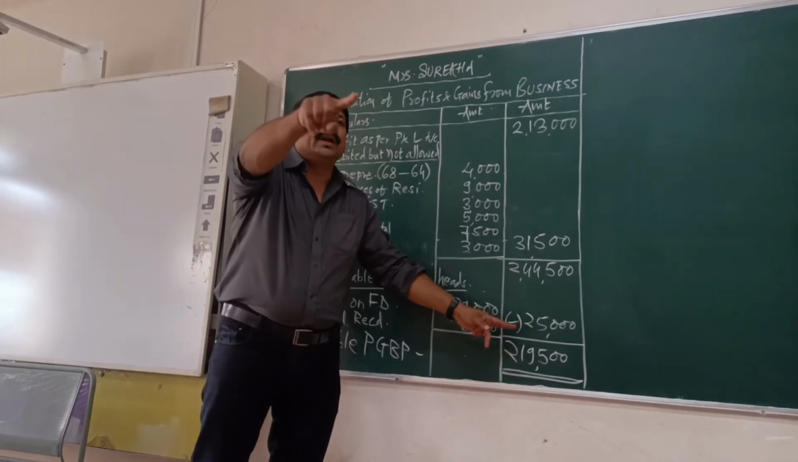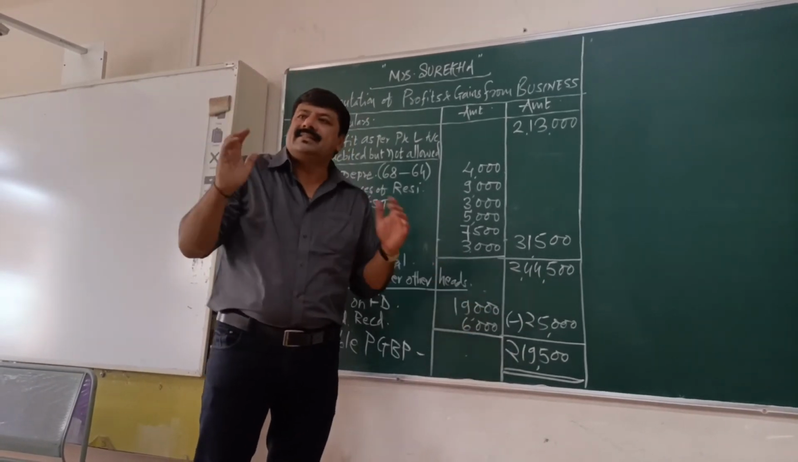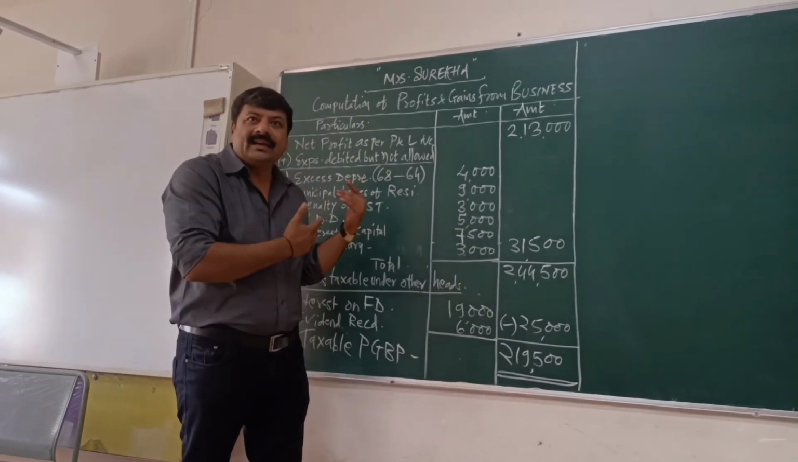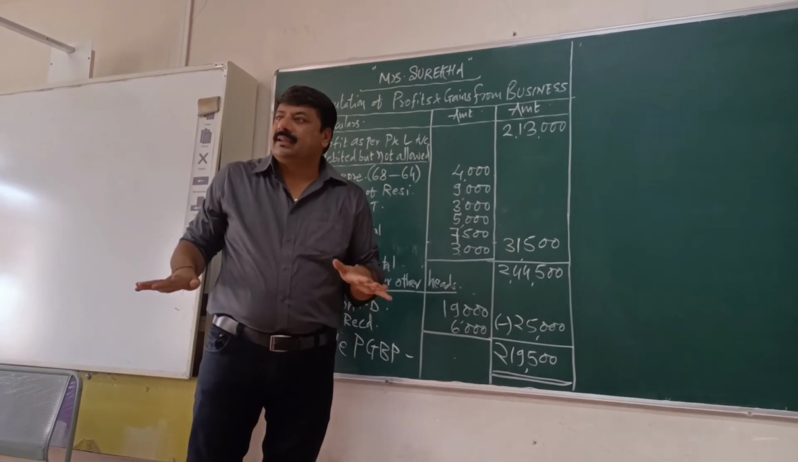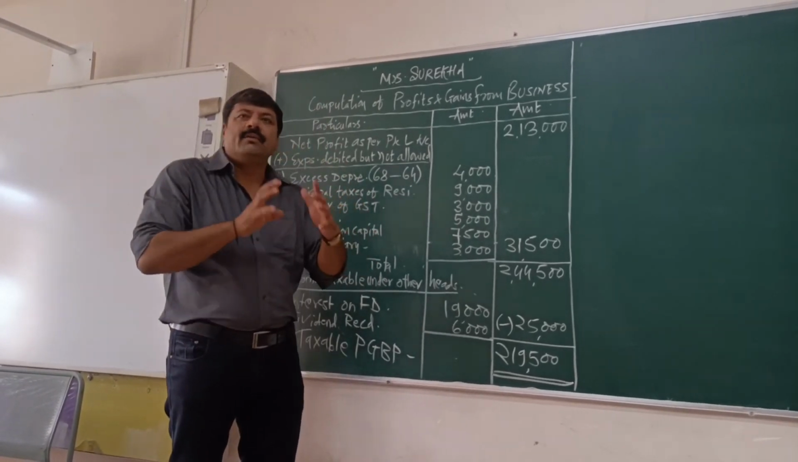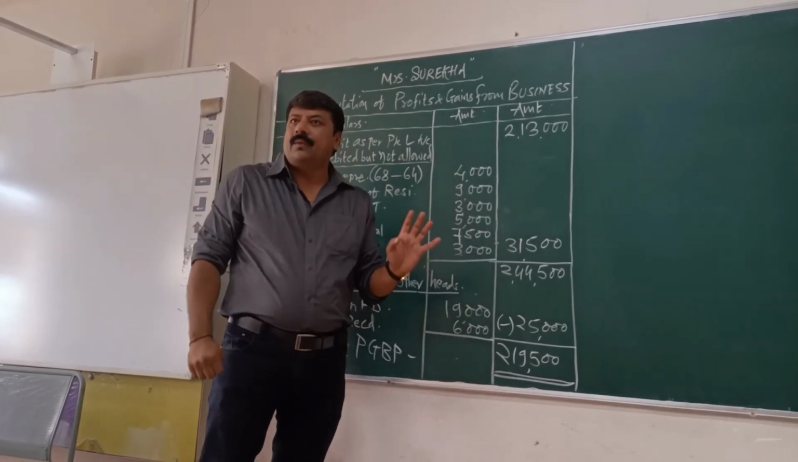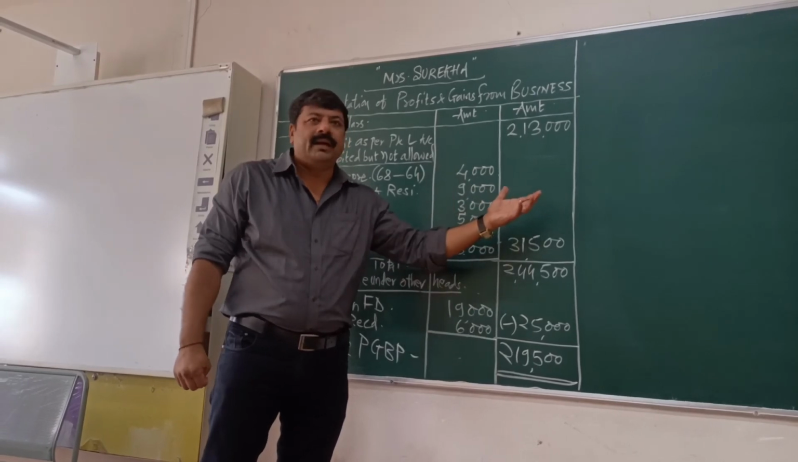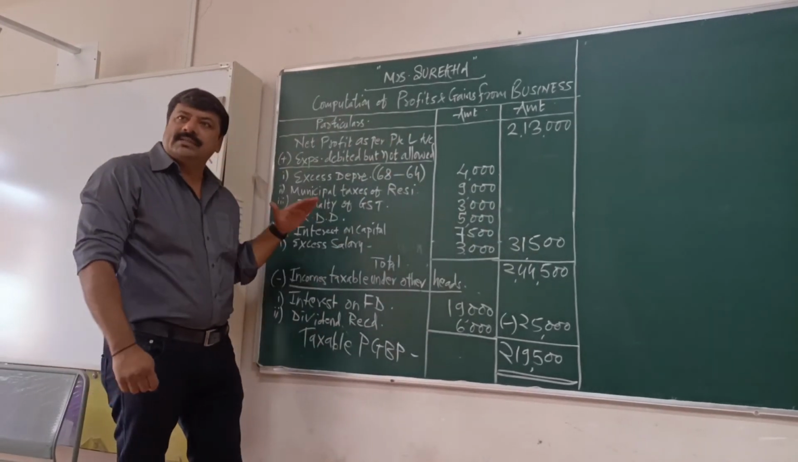The test of your knowledge lies in understanding why we are adding, what we are adding, and what we are subtracting. That reasoning you should be able to understand with the effect on profit and loss account given by SSC with wrong treatment. Now we have rectified all the treatments.